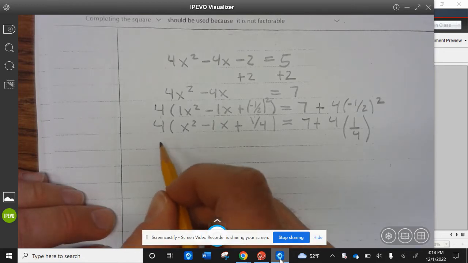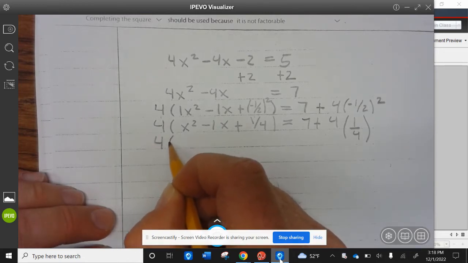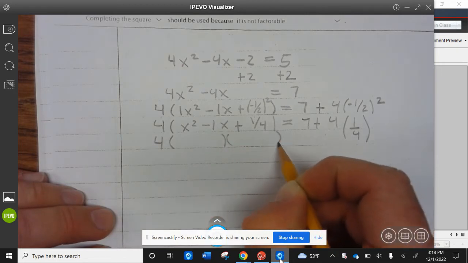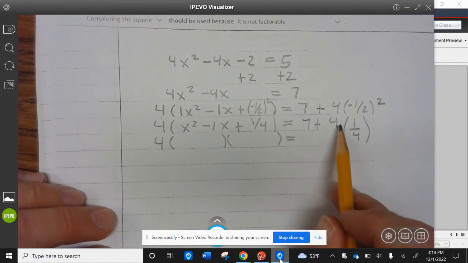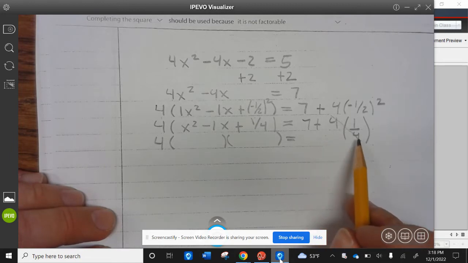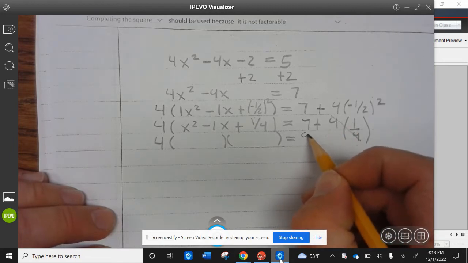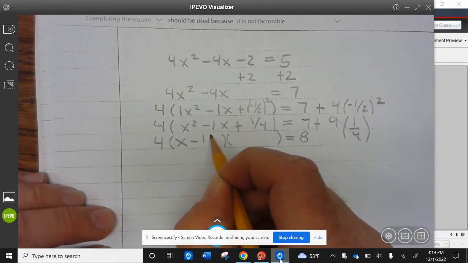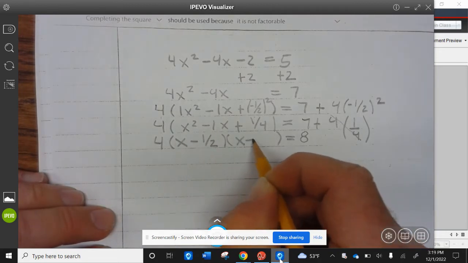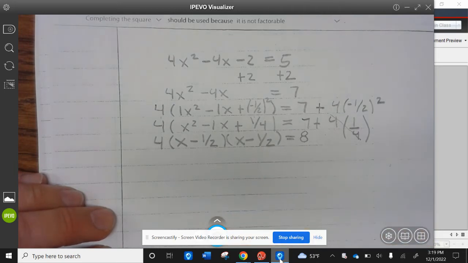So then this becomes 4 times parentheses. Now this becomes 1, so 7 plus 1 is 8. So then that's x minus 1/2, x minus 1/2.